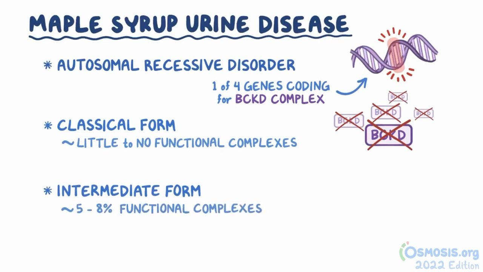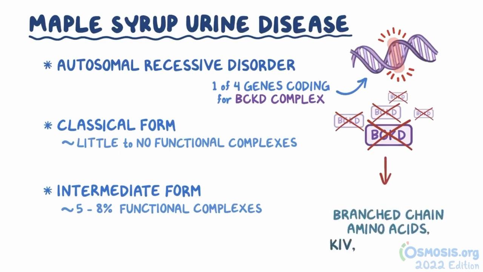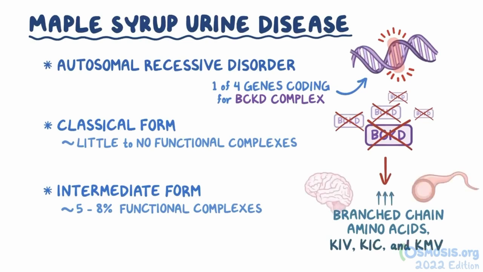Decreased BCKD complex activity means that all the branched-chain amino acids and their first-step metabolites, such as alpha ketoisovalerate, alpha ketoisocaproate, and alpha keto beta methylvalerate, build up in the blood and body tissues, like the brain, muscle, and liver.